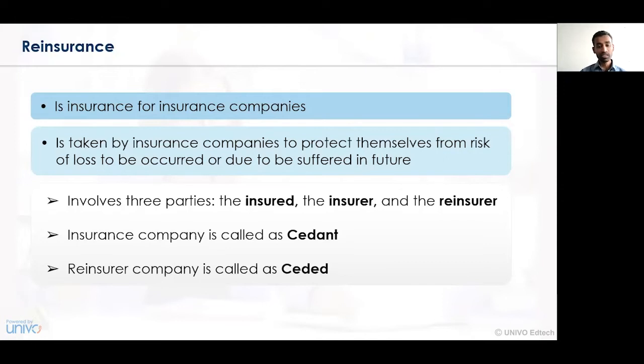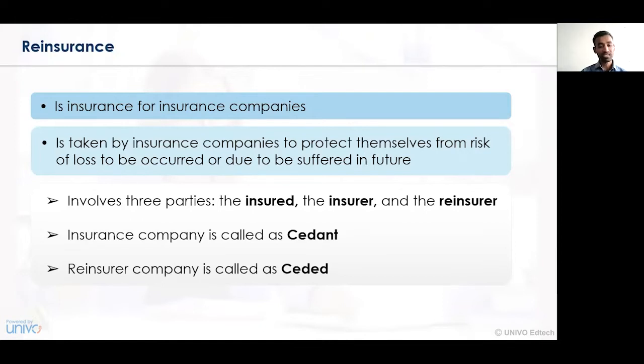Now in the case of reinsurance, there are three parties involved. The first is the insured person, the second is the insurer, that is the insurance company, and the third is the reinsurance company, which is providing the reinsurance contract. In a reinsurance contract, the insurance company is called a cedent and the reinsurance company is called a ceded.